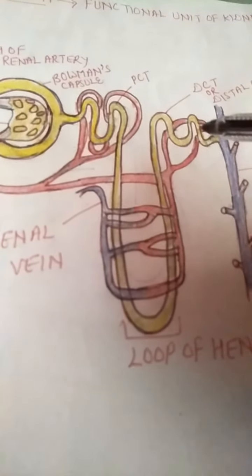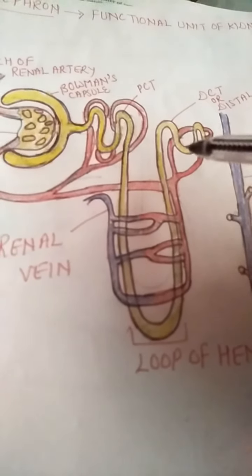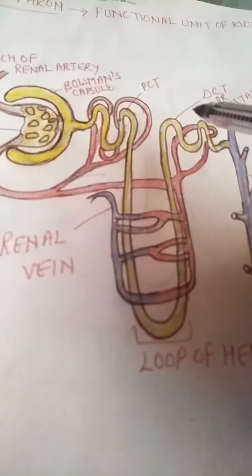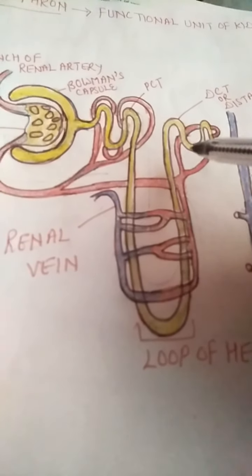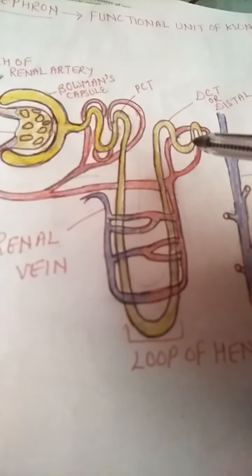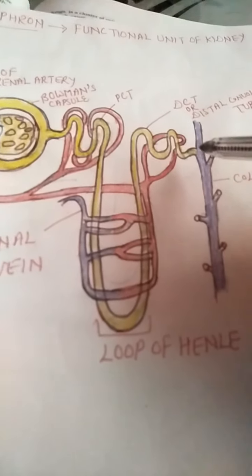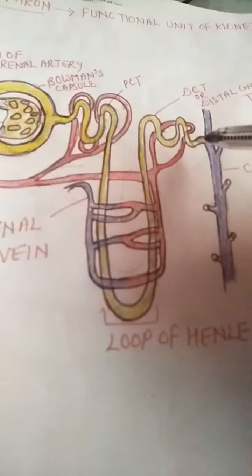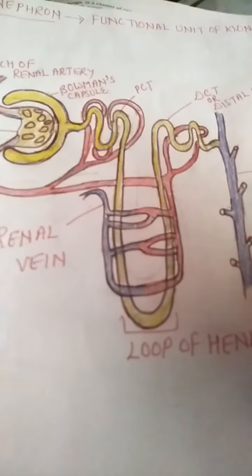In the DCT, the excess water which is present in the body will enter into the tube, and ultimately urine is formed and it will move to the collecting ducts, and from the collecting ducts it will enter into the ureter, and from the ureter it will lead